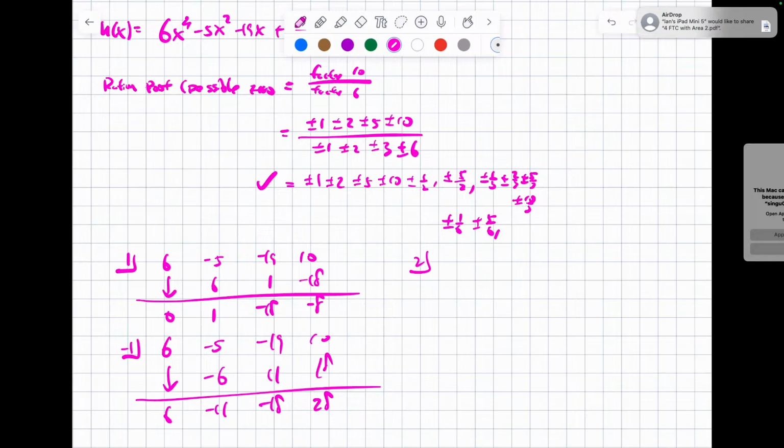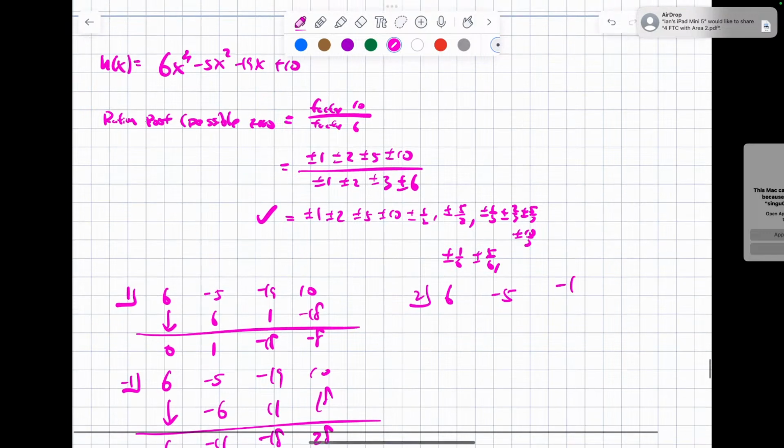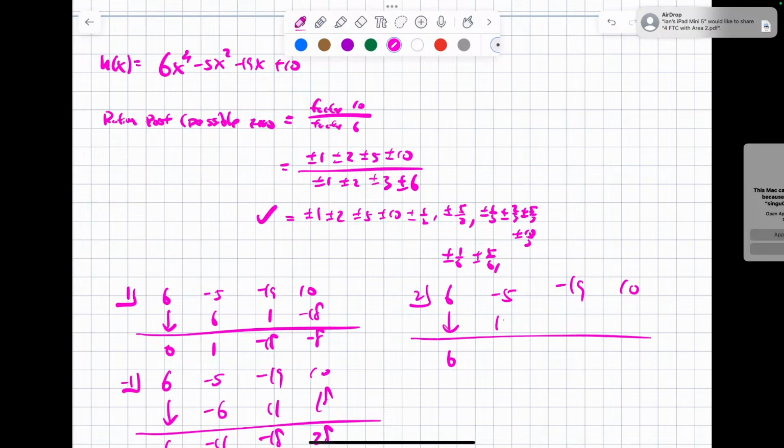No, I'm gonna try 2. I don't know which one works. So 6, negative 5, negative 19, and 10. That gives you negative 7, I think. No, positive 7, 14, and that equals negative 5, negative 10, yes.